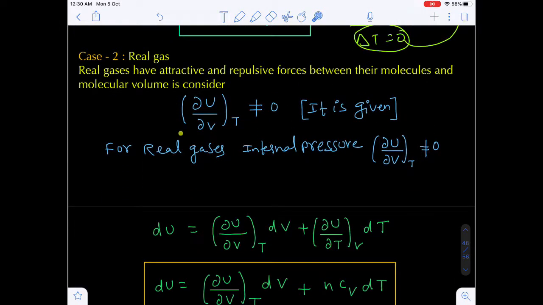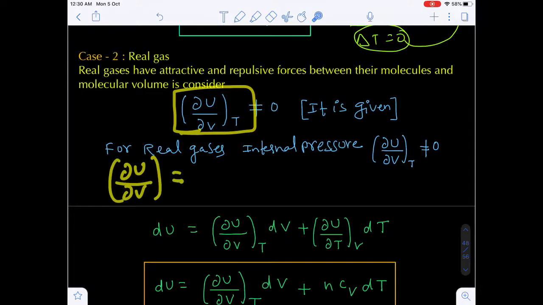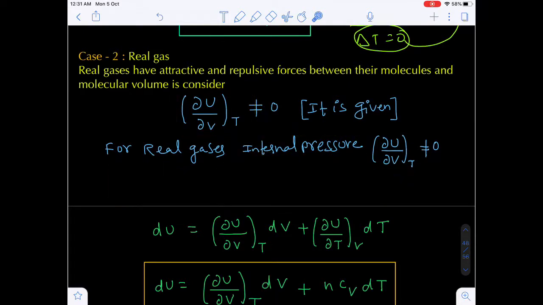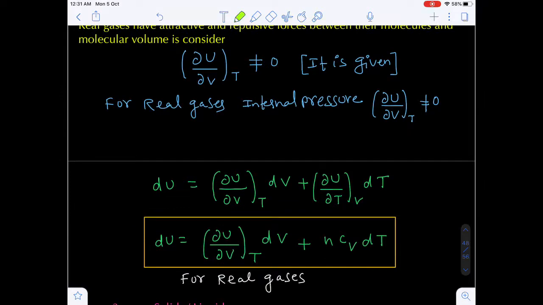For real gases, this is called internal pressure. Why are we using the internal pressure? ∂U/∂V. Now, what are the units for internal energy? Internal energy units are Newton meter, nothing but joule, divided by the unit for volume, SI unit meter cube. Now Newton per meter square is nothing but Pascal. That means ∂U/∂V corresponds to internal pressure. Are you getting my point?